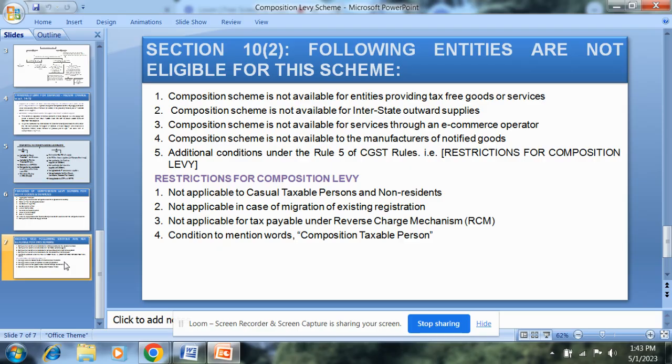Also, see Rule 5 of CGST rules, that is the restrictions for the composition levy. These restrictions are not applicable to casual taxable person or non-residents in case of migration of existing registration, not applicable for tax payable under reverse charge mechanism. Conditions to mention